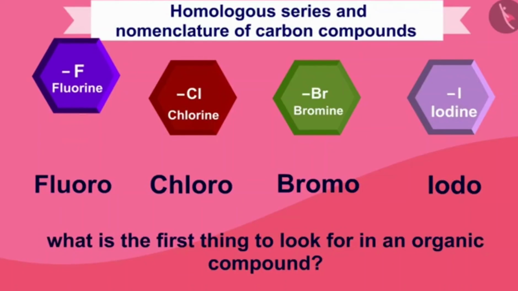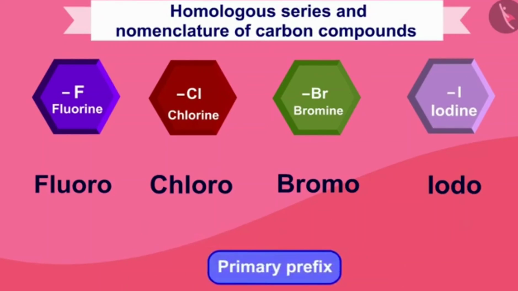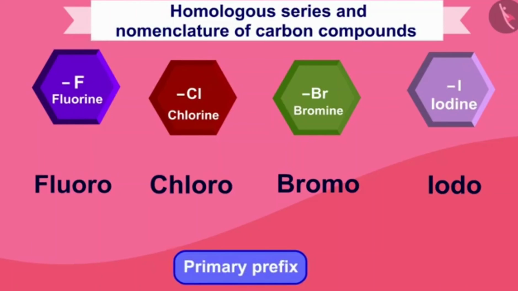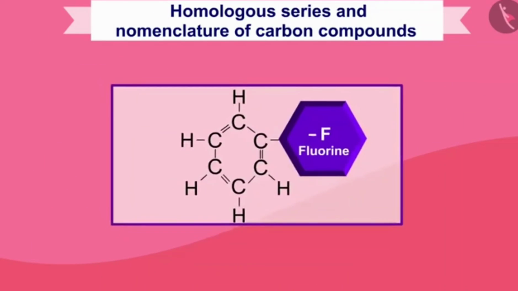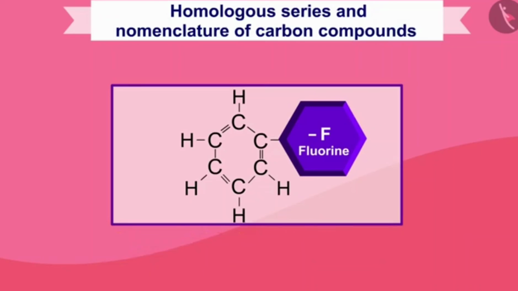You will see fluorine, chlorine, bromine or iodine. So we can write the primary prefix accordingly. After this, you will see which type of ring is being formed in carbon. You can easily see this. That is, the chain of carbon is straight or forming a ring. If the ring is formed, then you will use the word cyclo.